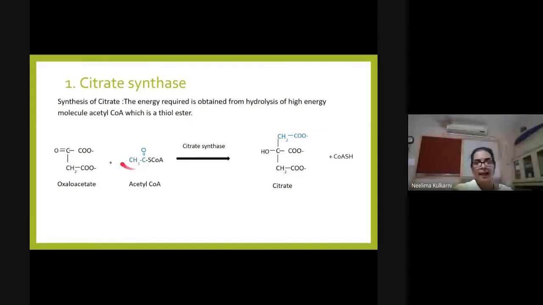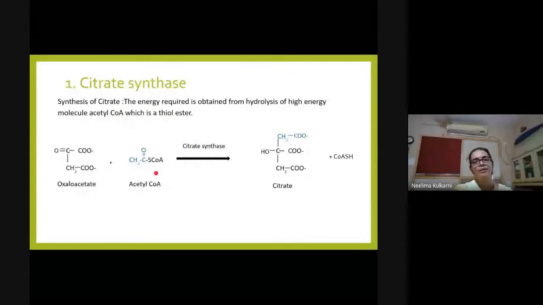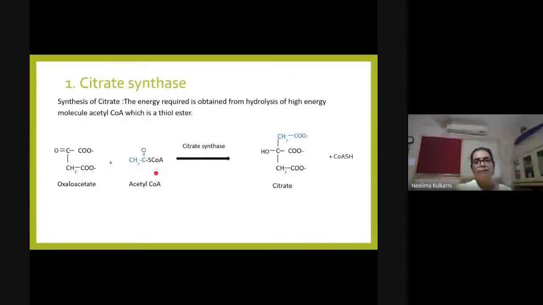This is a high energy compound. It is called a thiol ester. You will learn about details of high energy compounds in the next year, but you have already learned about ATP. So you know that ATP is a high energy compound and hydrolysis of ATP can allow different reactions in the cell. These are known as coupled reactions.